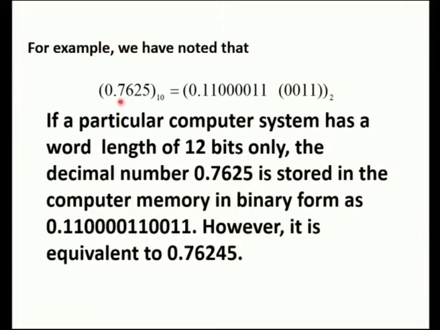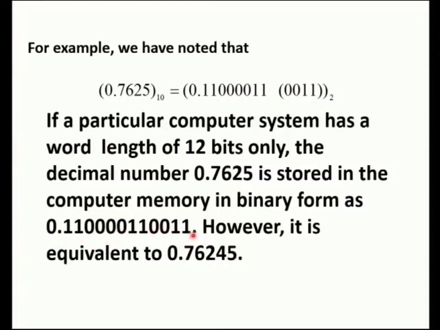We have noted that 0.7625, the decimal fraction, being converted to binary number as 0.110000110011. Since it gets repeated, we put it in the bracket 2. If a particular computer system has a word length of 12 bits only, the decimal number exactly 0.7625 is stored in the computer memory in binary form as 0.110000110011.